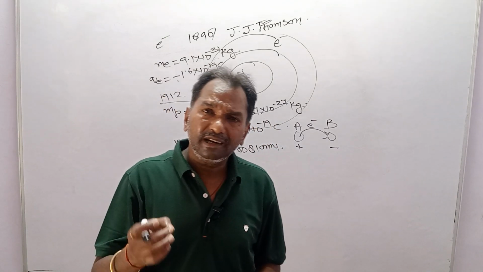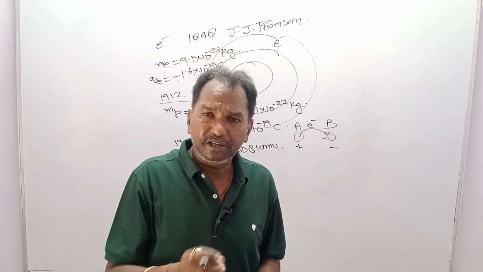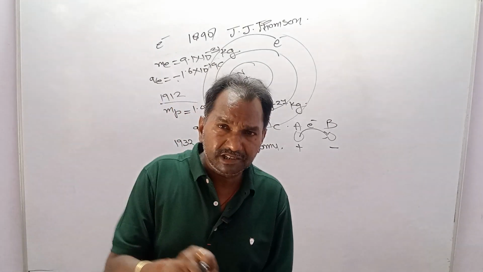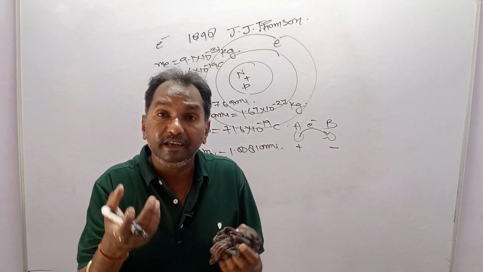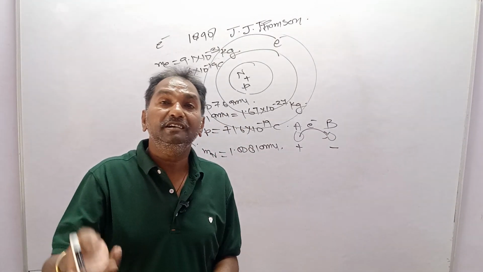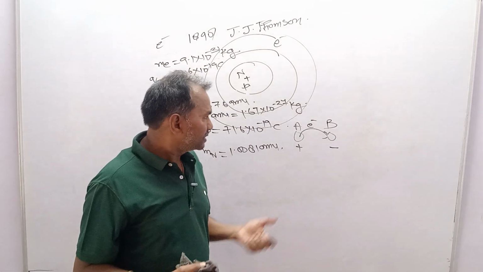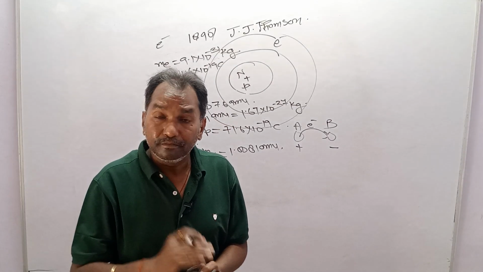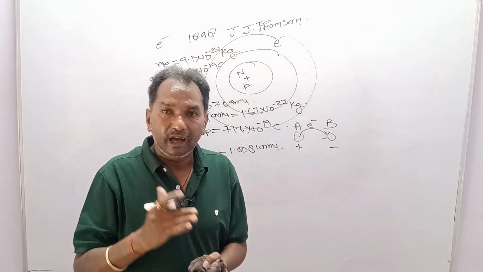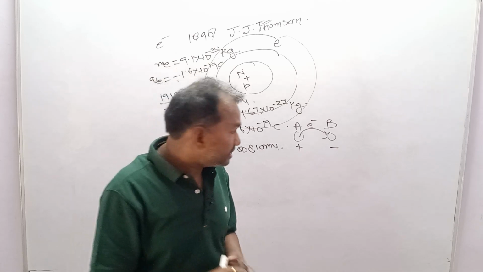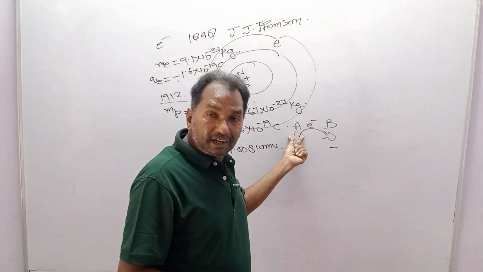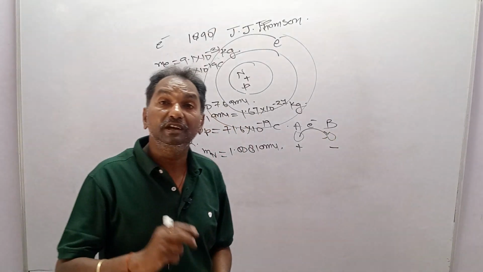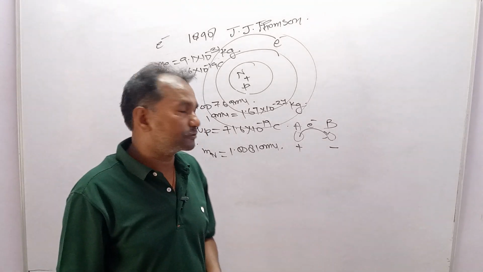So whether a body gets positive or negative charge depends on whether it has released electrons, then it turns positive, or received electrons, then it turns negative. And very important, if a body turns positive, it releases electrons, so its mass will decrease, and if it receives electrons and turns negative, its mass will increase.